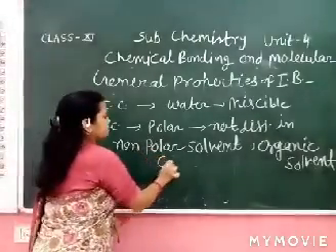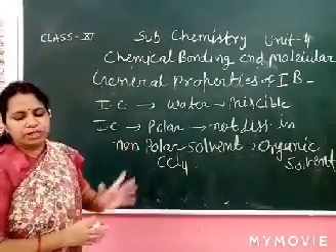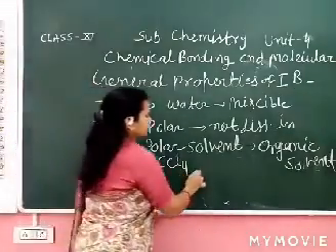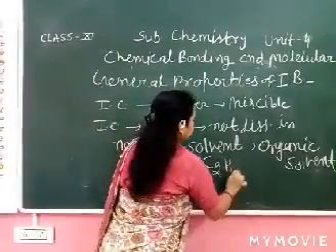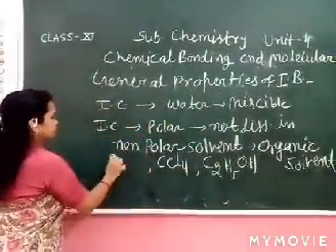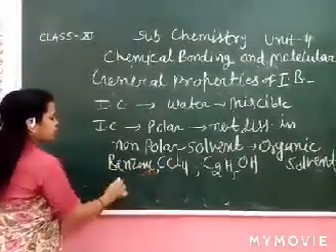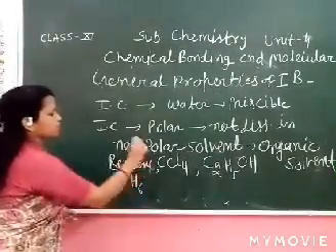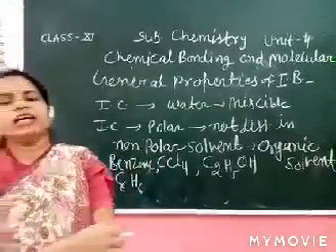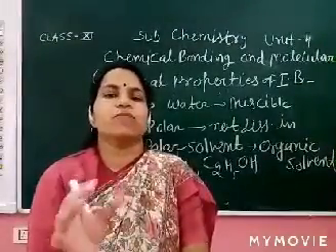There are examples. CCl4, carbon tetrachloride, having low dielectric constant. Ethyl alcohol is also an organic solvent. Benzene is also a solvent. Its formula is C6H6. So benzene, CCl4, toluene, ethyl alcohol, there are many solvents. So organic solvents are non-polar.